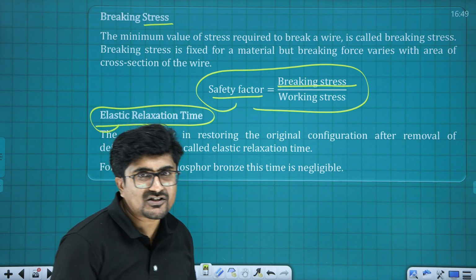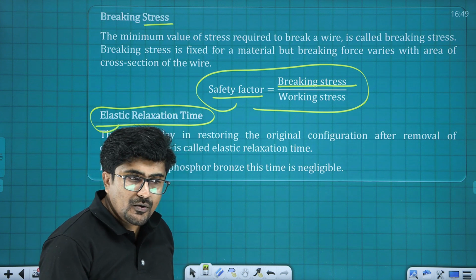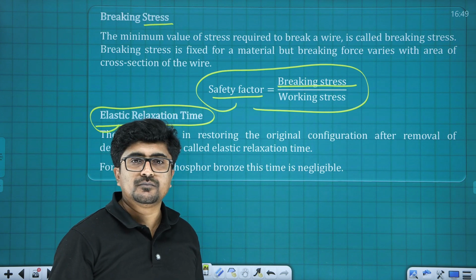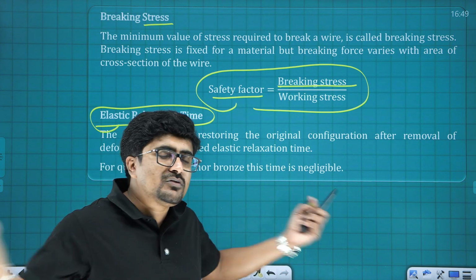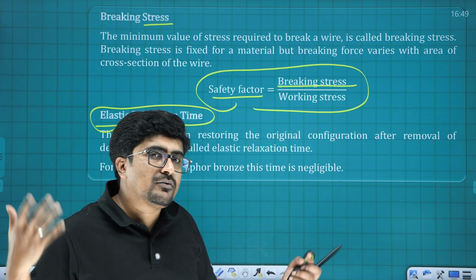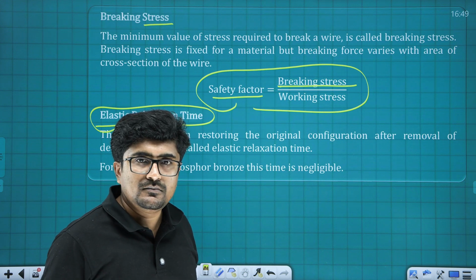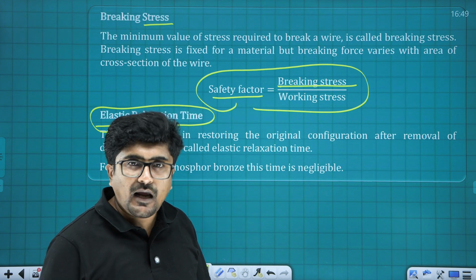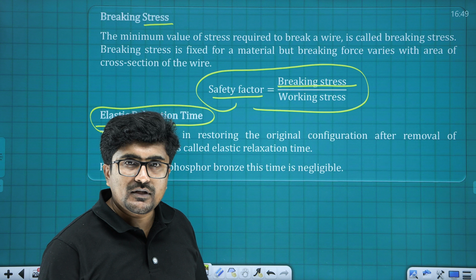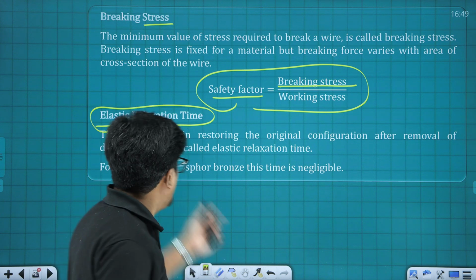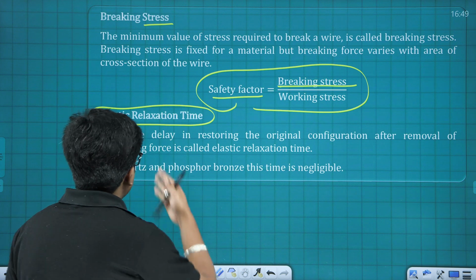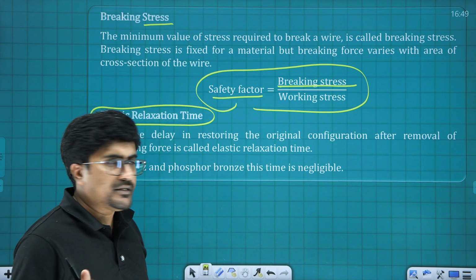Next one is elastic relaxation time. Whenever we apply a force and the deforming force is removed, it's not like you remove the force and all of a sudden the body gets back to its original shape. No. Definitely there will be a time gap. It needs time to get back to its original shape. So that time lag is known as relaxation time.